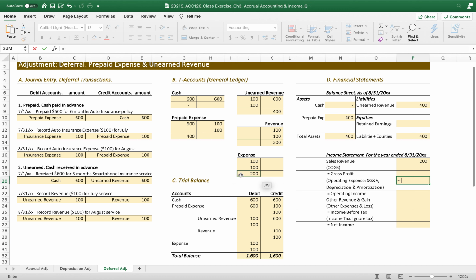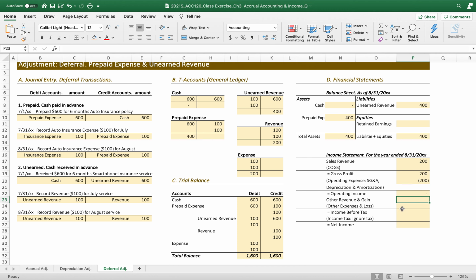So minus, we always put minus on the income statement when you post an expense. We don't have any other, so the gross profit is 200, and the operating income is calculated as 0. We don't have any other revenue, gain, expenses or losses, so it's 0. Also, net income is 0, so the retained earnings accumulated from the net income is 0. So the 400 asset is equal to liabilities and equity.